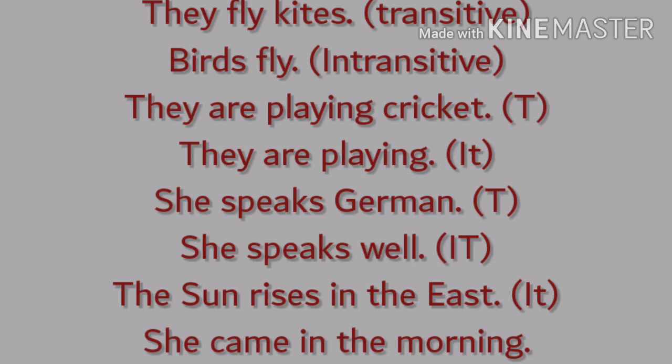All you have to know is whether a verb has an object or not. And the best way to find out the object is by putting question words such as what or whom towards the end of a verb. And if we get an answer to that, then we can say that the verb has an object. And if the verb has an object, we can say the verb is used transitively, otherwise intransitive.